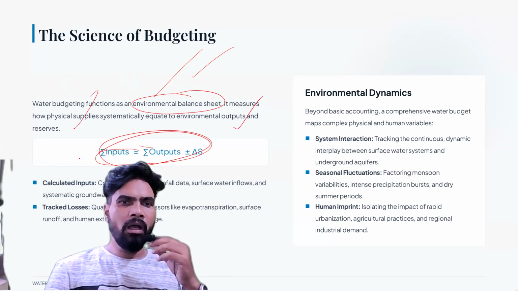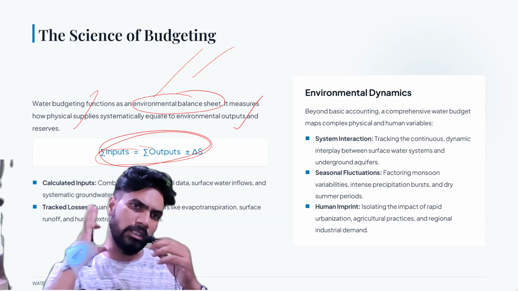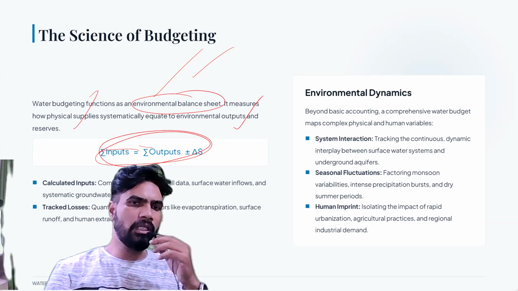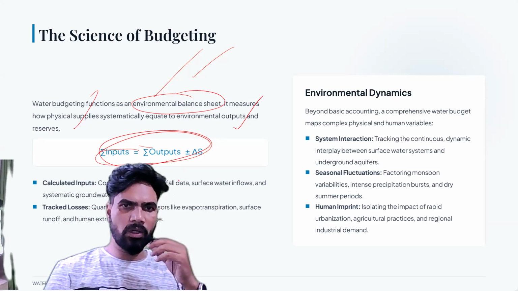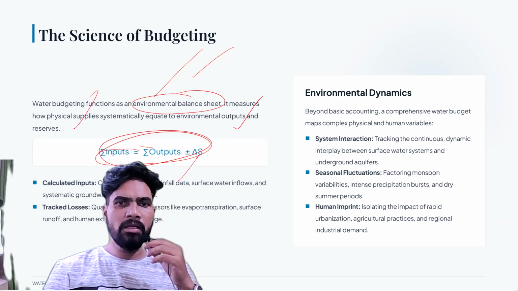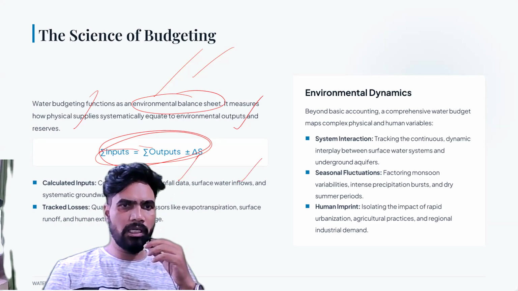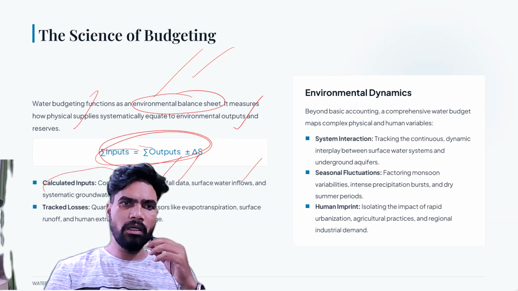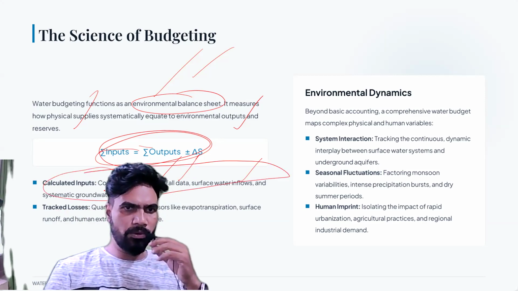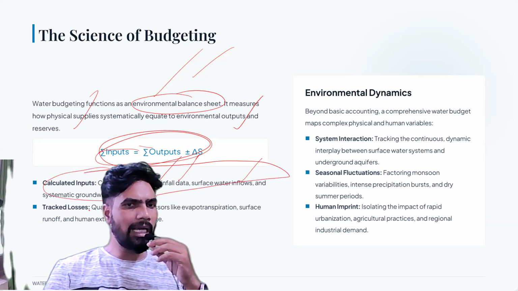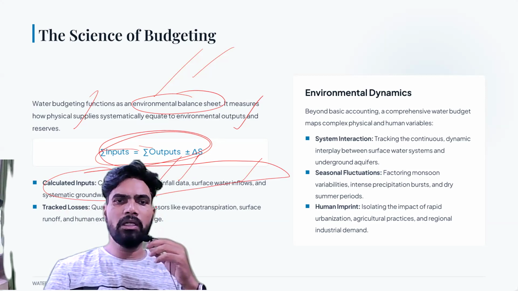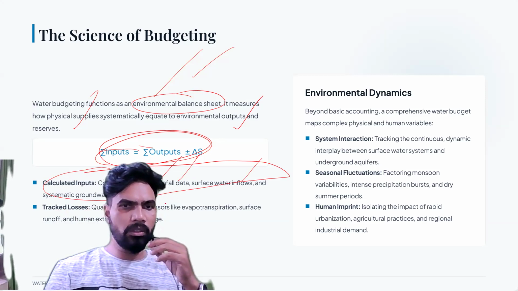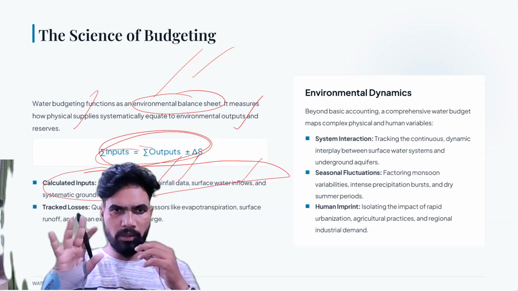Okay. You see how water budget is measured. It calculates the inputs like localized rainfall data, surface water inflows, and systematic groundwater recharge rates. Okay, these are all measured as supply or input. Then it also tracks the losses. Okay, it measures the output stressors. Some factors are creating stress on the water availability.